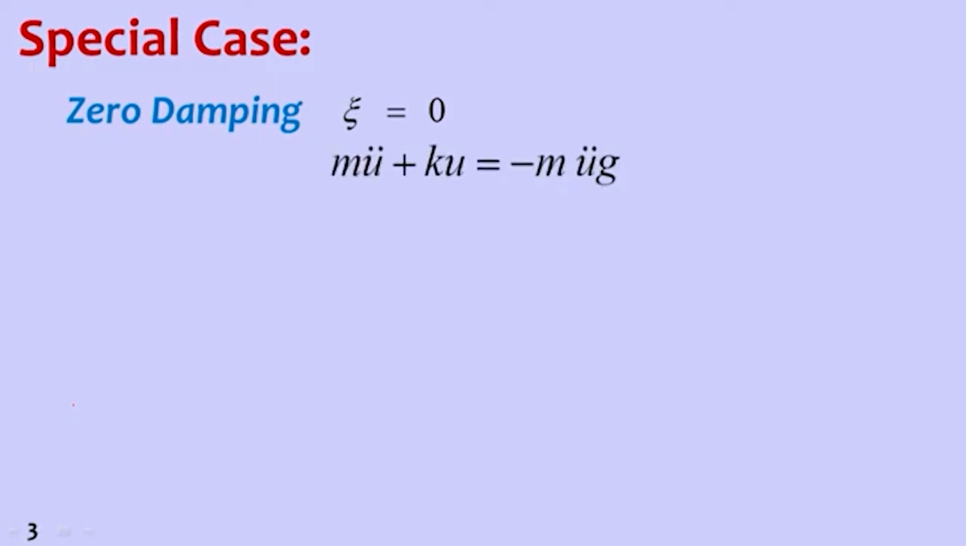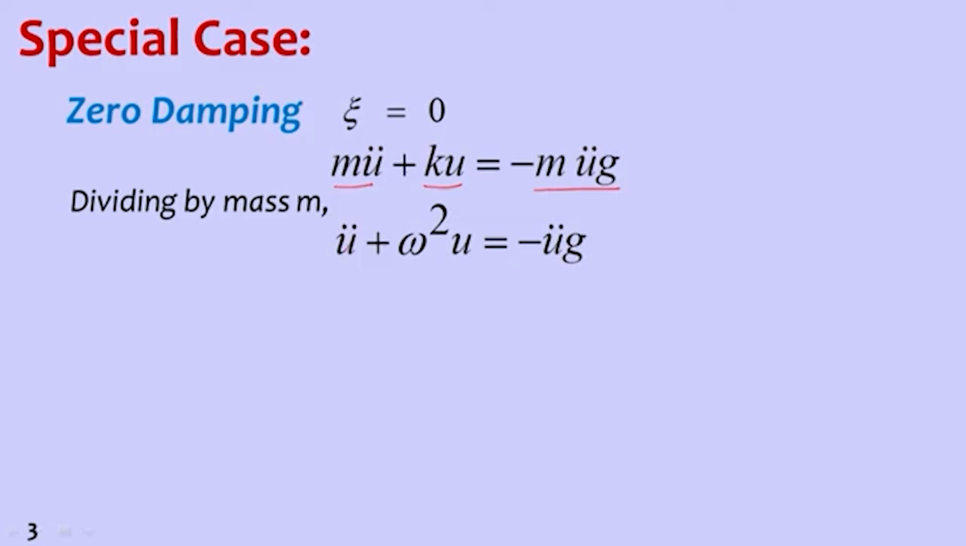If we look at the equation of motion, m u double dot plus c u dot plus k u is equal to minus m u g double dot. Here u g double dot is the earthquake acceleration. Now the c u dot term is not there because damping is 0, so the inertia force plus the stiffness force is equal to the applied force. If we divide this by mass, we get acceleration plus k by m, which is omega square, times u, equal to minus u g double dot.